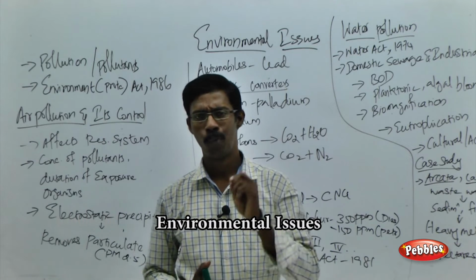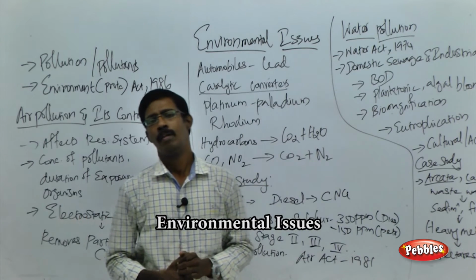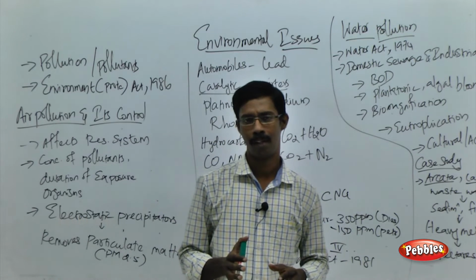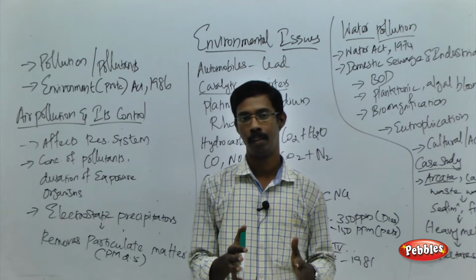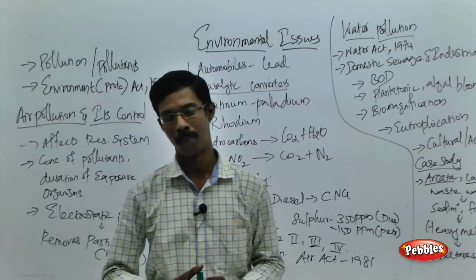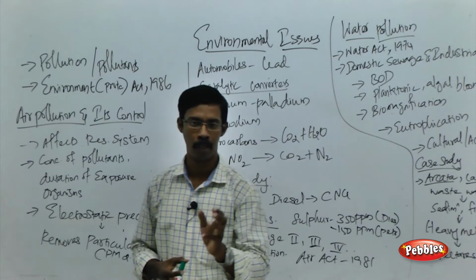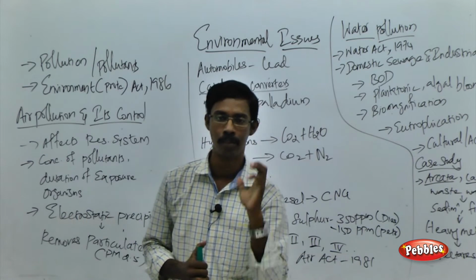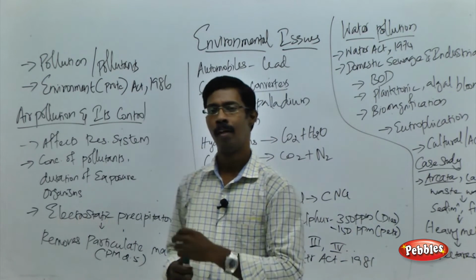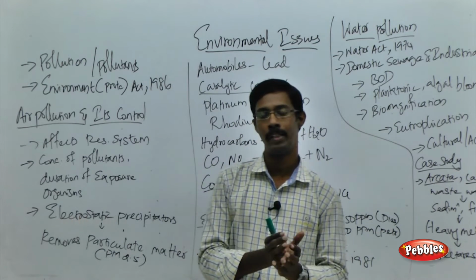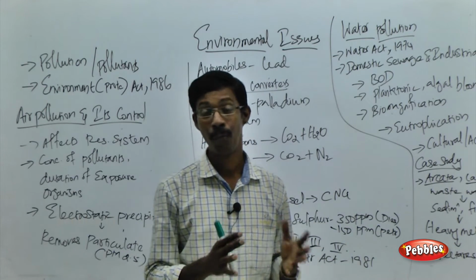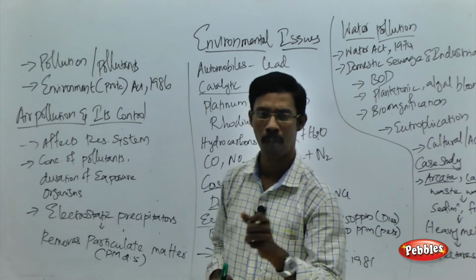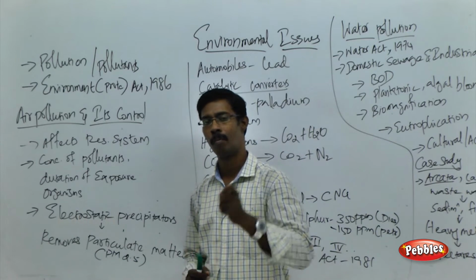And now we are going to discuss something about the environmental issues. Okay, so what do you mean by issues of environment? As I told you, the major harmful species in the world is the human being. How do human beings affect the environment, and what are all the causes? And how do urbanization, industrialization, deforestation or other human activities affect the environment? That is what we are going to discuss in the chapter called environmental issues.